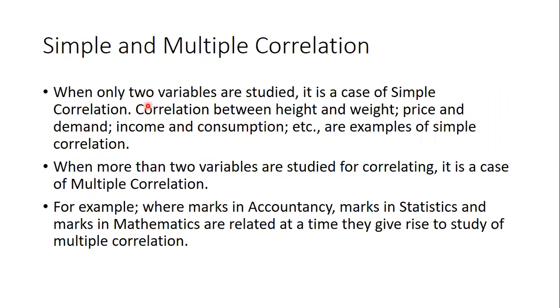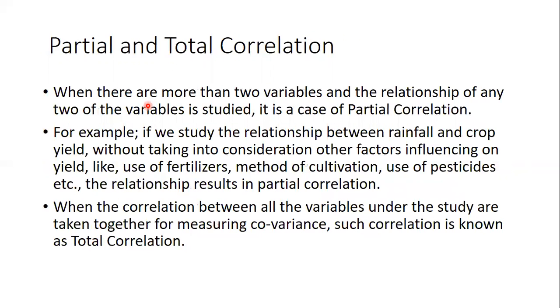Simple correlation, when you take very simple factors, height and weight, simple factors, no complication, that is simple correlation. When you take too many factors, now I analyze a student with marks in all the 7 subjects, then it is multiple correlation. Then the next type is partial and total correlation. Partial correlation, when I have so many marks of a student, I only take marks in statistics and judge the student or come to a conclusion. So that is partial correlation. Total correlation, again, if I take all the marks or all the factors and then come to a conclusion.